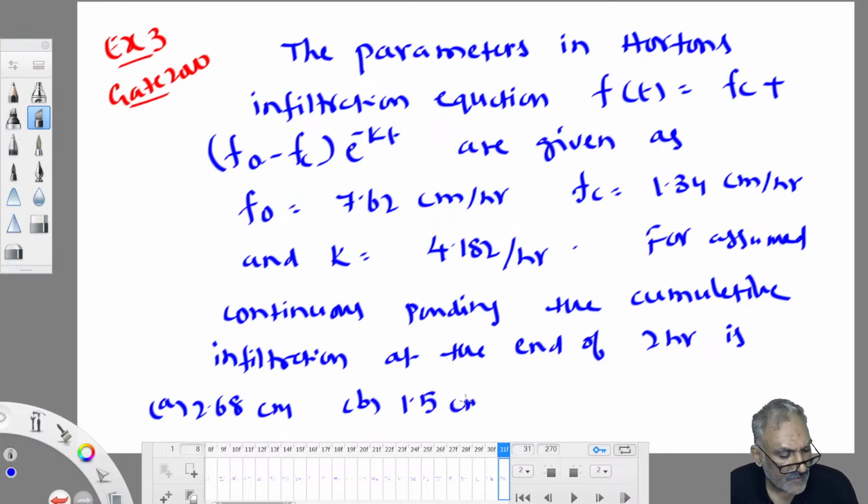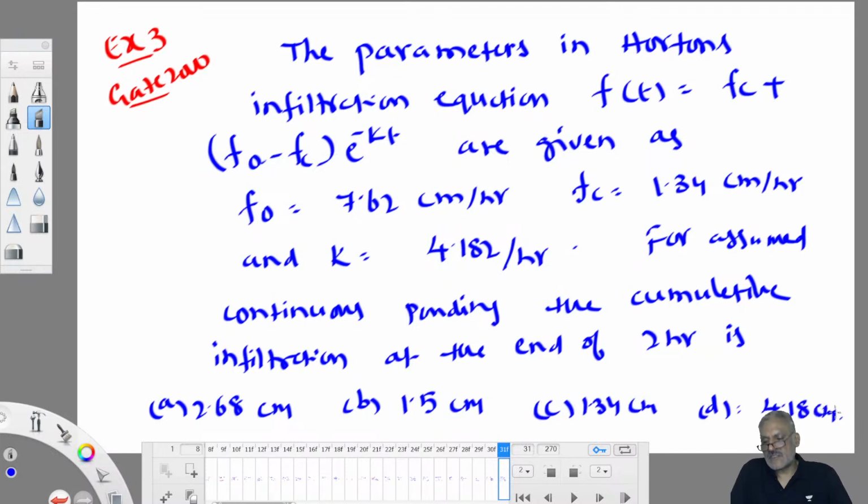B, 1.5 centimeter, C, 1.34 centimeter, D, 4.18 centimeter. Come on, work it out. One try.